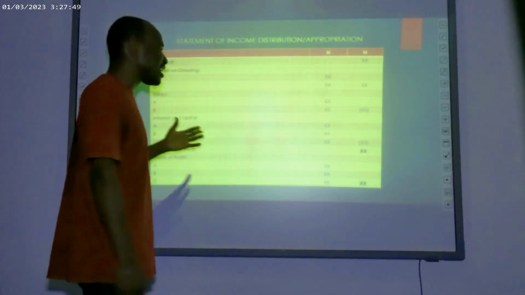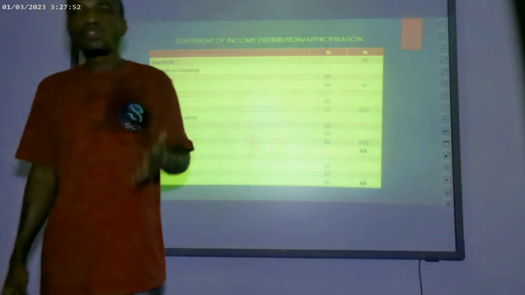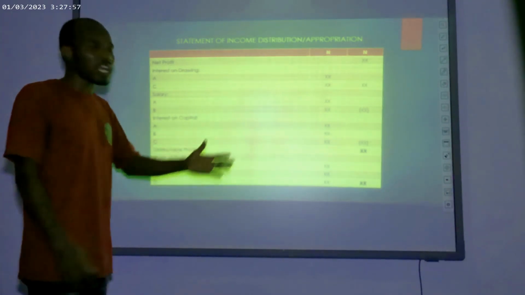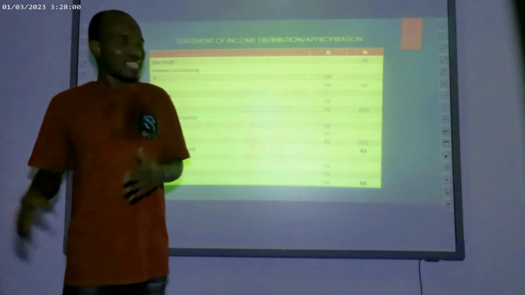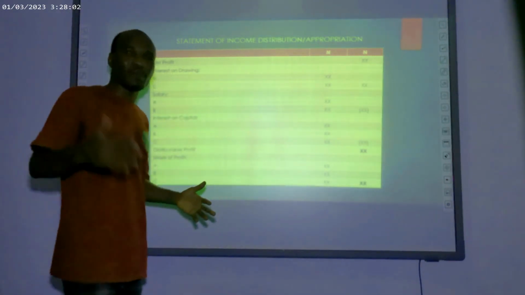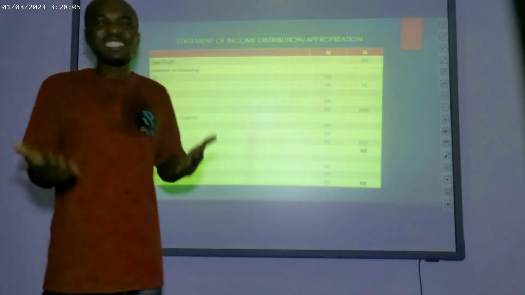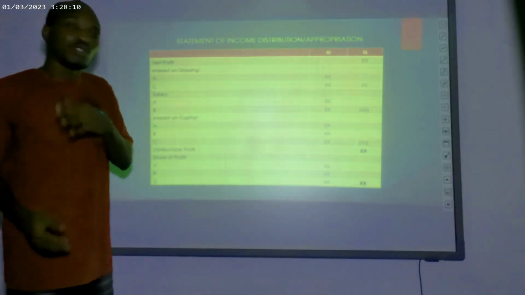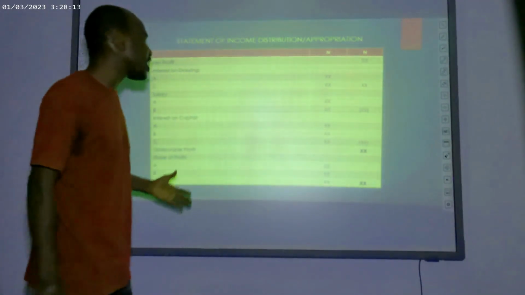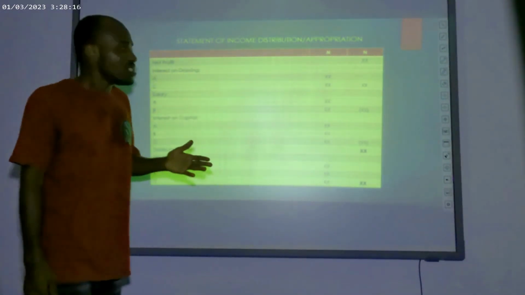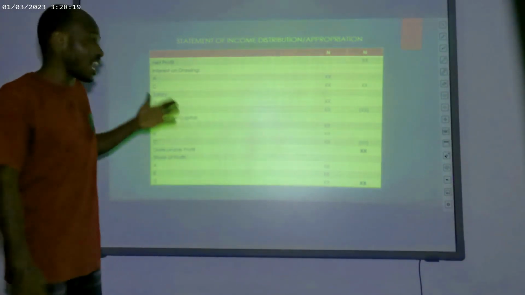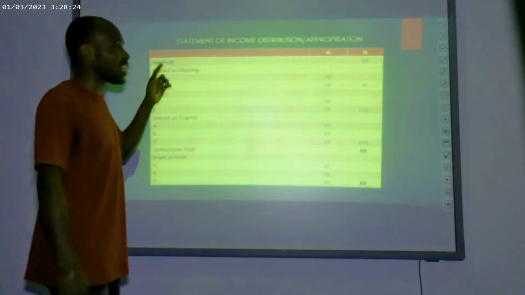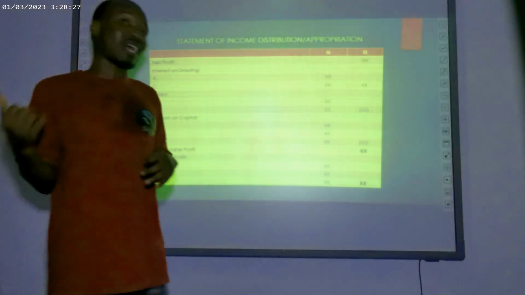So interest on capital, accounting entries for it, please do not forget, is to debit the appropriation account here. That means we will deduct, and credit the partner capital account. Debit appropriation account and credit the partner capital. The reason for that is that it is a charge against the partnership business, because we are taking it from the partnership business to give the individual partners. So it will be credited in their account and debited to this appropriation account. The same applies to salary too. For partners that are active, the accounting entry is to debit the appropriation account and credit the partner capital account with salary.